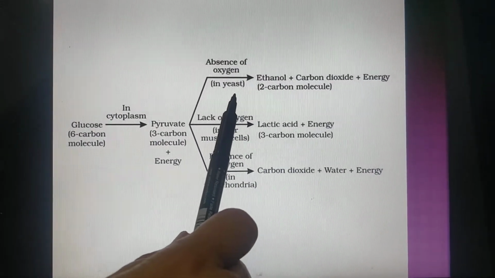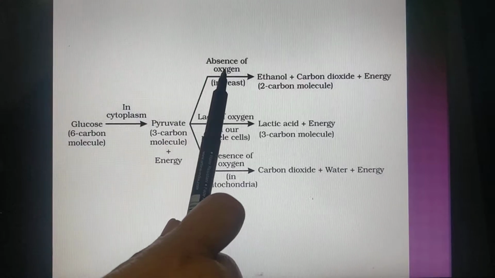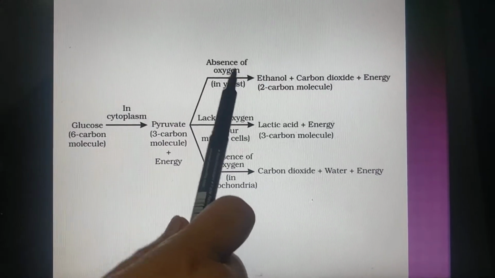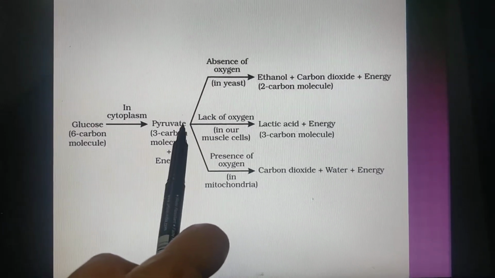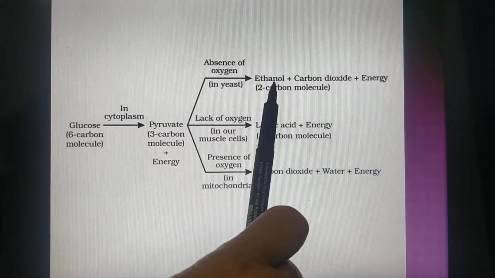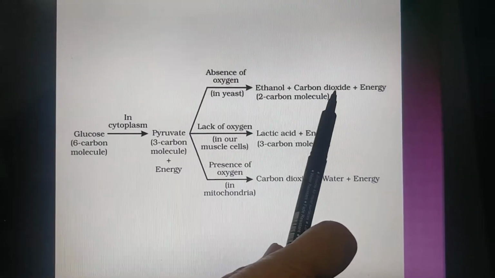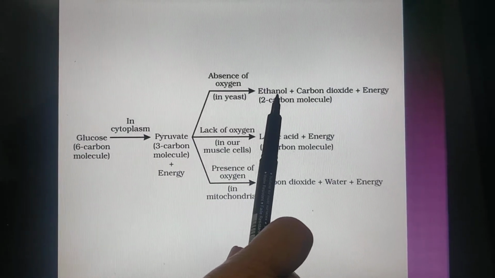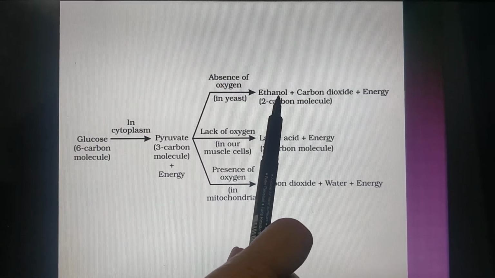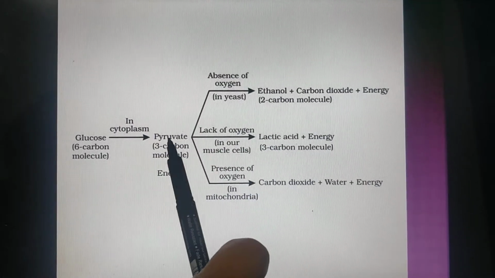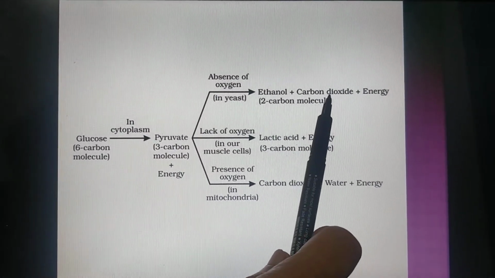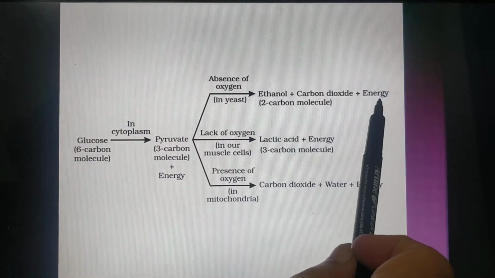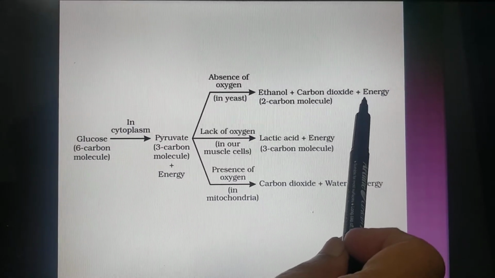In the yeast, which can do respiration in the absence of oxygen, pyruvate changes into ethanol plus carbon dioxide. Ethanol is a 2-carbon molecule. This ethyl alcohol has 2 carbons, और 1 carbon ये बच गए, so that is carbon dioxide, and a small amount of energy is released.